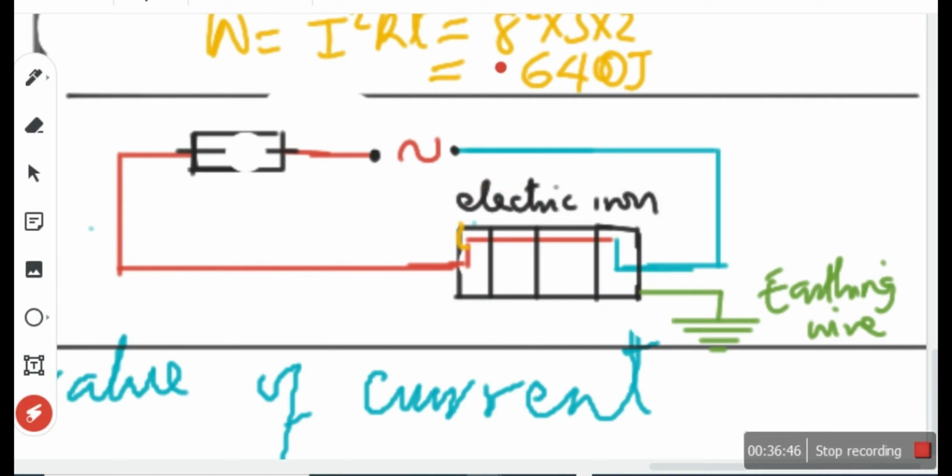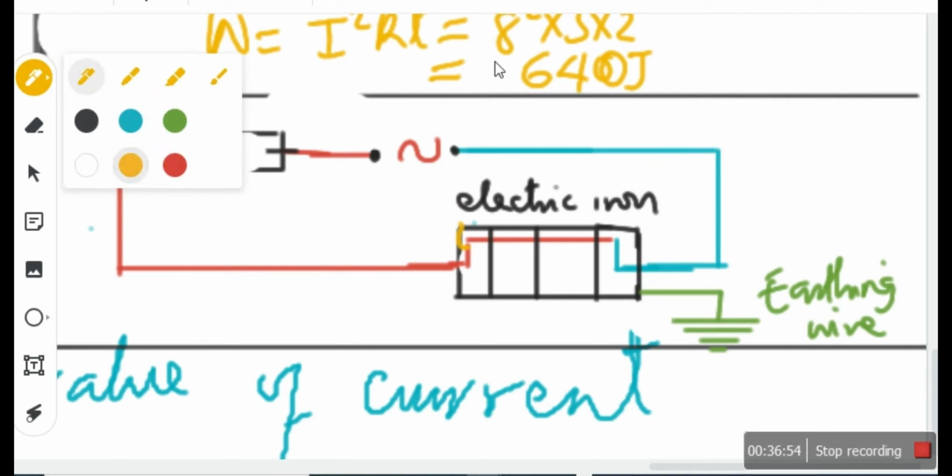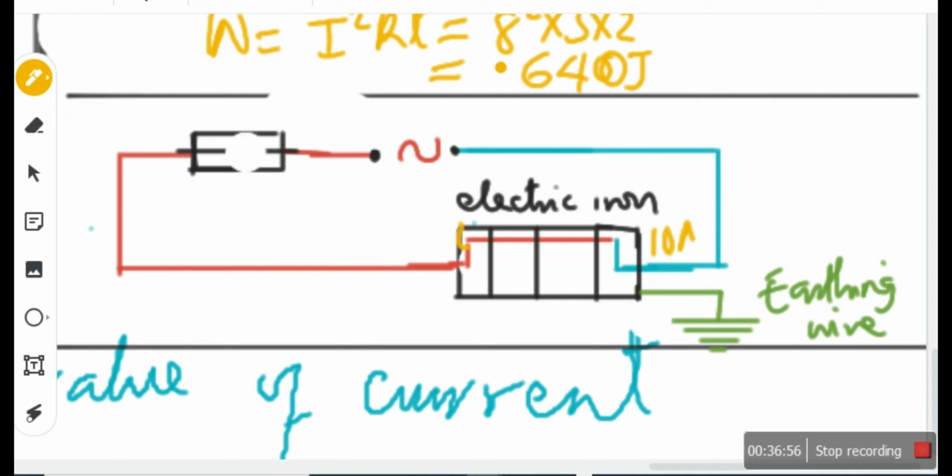Assuming normally when the iron is working properly, it uses 10 amps. Listen, you asked a very good question. When the iron is working properly, it uses 10 amps, because the current flows the normal way through the iron. So only 10 amps. It flows the normal route through the iron, so it uses 10 amps. Are you listening to me?